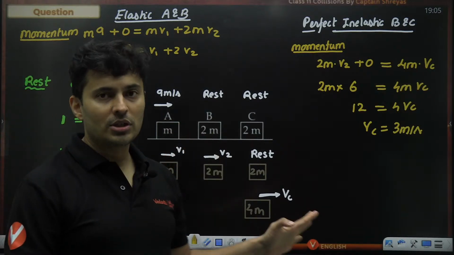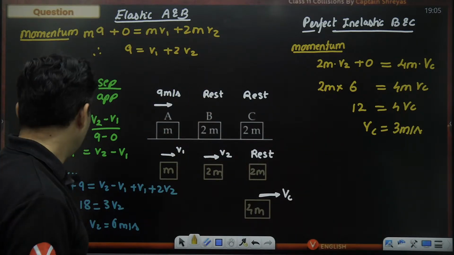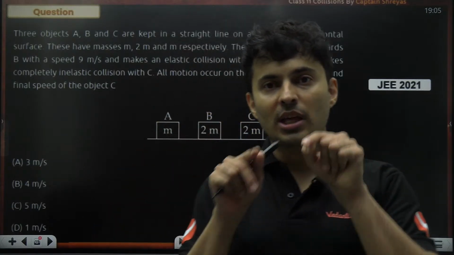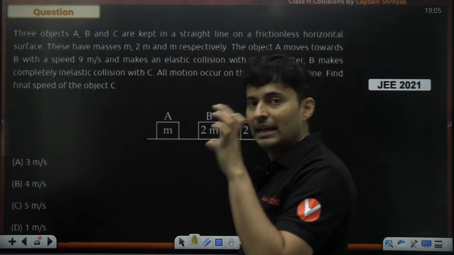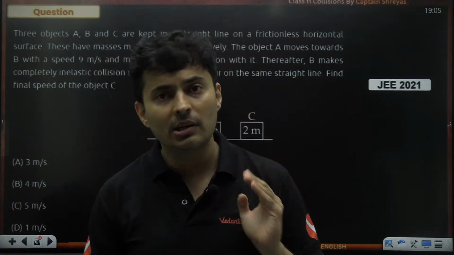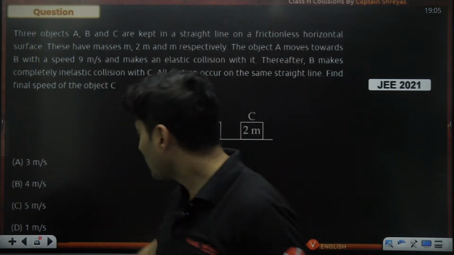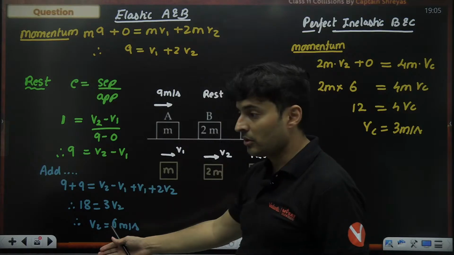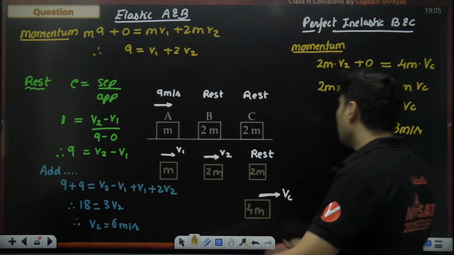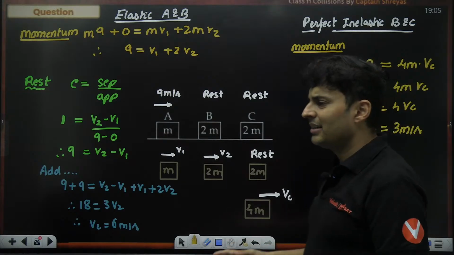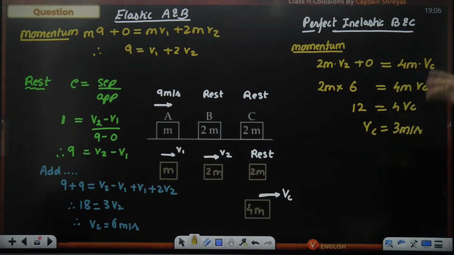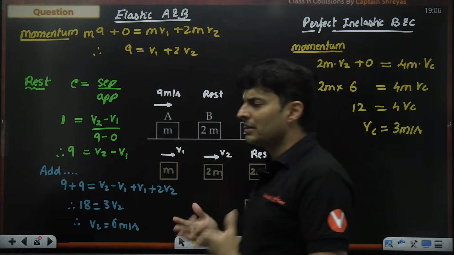So this was a beautiful question asked in previous years of JEE 2021. Two collisions can be put in the same question. So that is the kind of question you can expect for the upcoming JEE 2026 also. Don't expect just two bodies colliding; that second body might collide with the third body. But the good part is one is a very good collision, elastic, and one is very bad, which is perfectly inelastic. So it becomes slightly easier to solve.